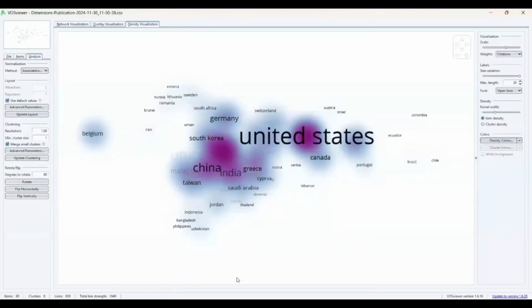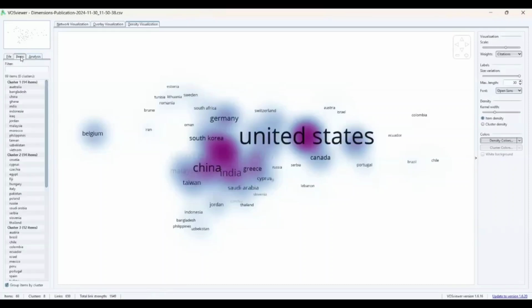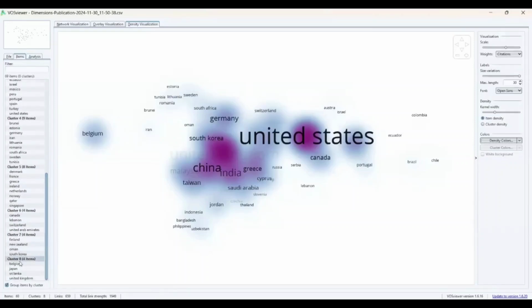I can see these are the active countries, but here is the cluster. A hotspot is forming here. A hotspot is forming near Germany. One separate hotspot is formed in Belgium. Belgium is also connecting separately with another country. If you want to cross-verify, obviously Belgium may be forming another important cluster somewhere that we can find out. Belgium is one active hotspot. So Belgium is working with which countries? Which are the active countries working with Belgium, that we can find out from here. So it is cluster 8: Belgium, Japan, Sri Lanka, UK. They are working together.